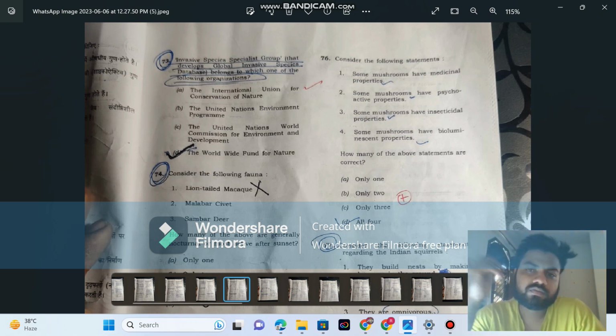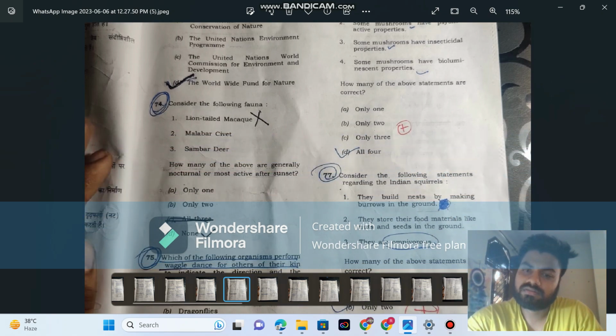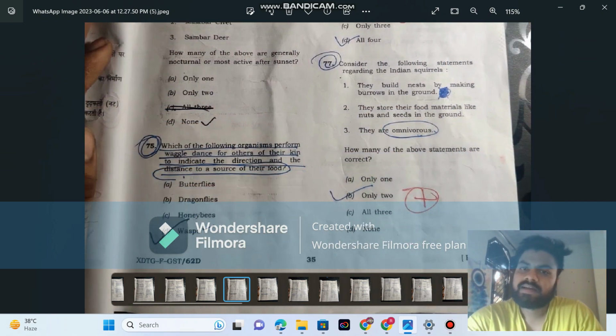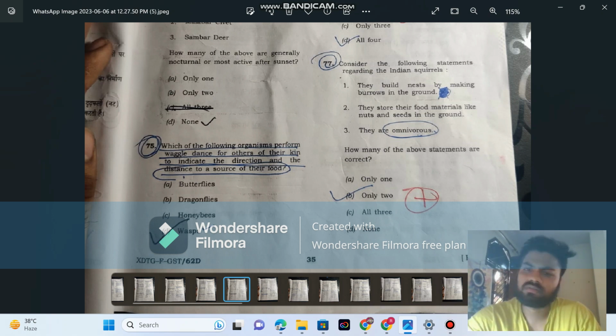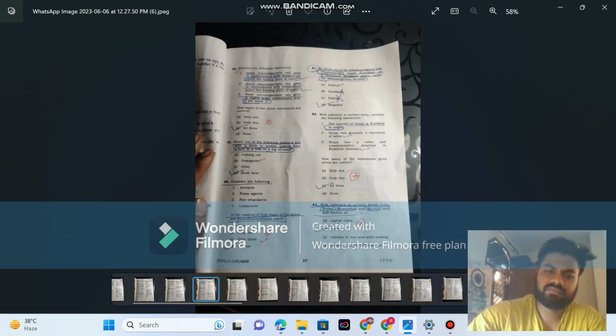76. Some mushrooms have this, some mushrooms have that. All four. Guys, do not think about these general options. Go for it. And if you know that Indian gerbils don't build nests in the ground or burrows in the ground, so statement one is wrong, and statement two and statement three are right because they can eat anything and they store their food in the ground.